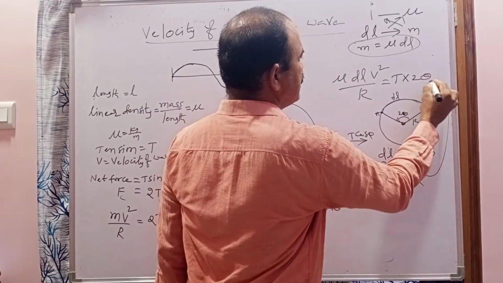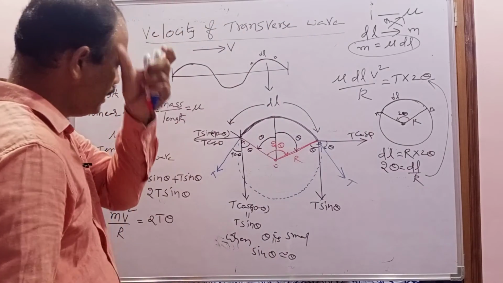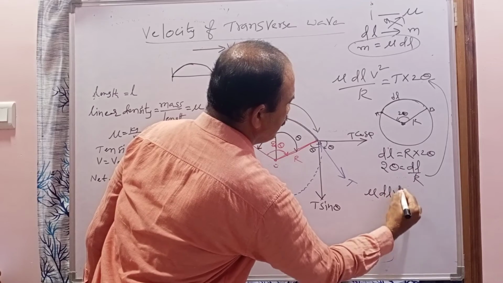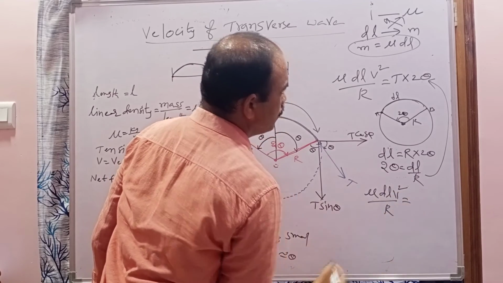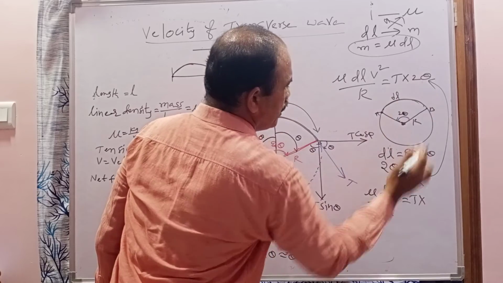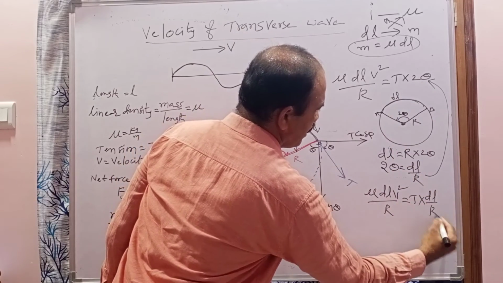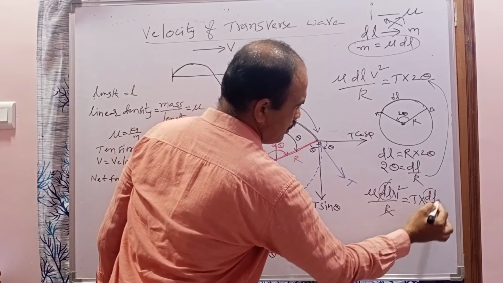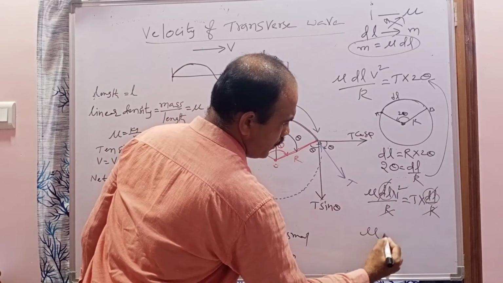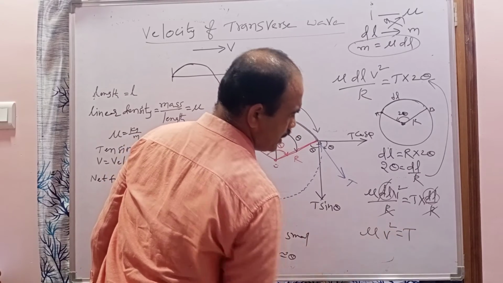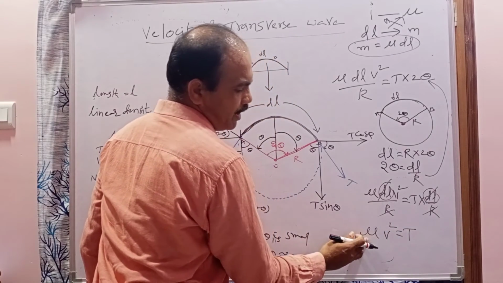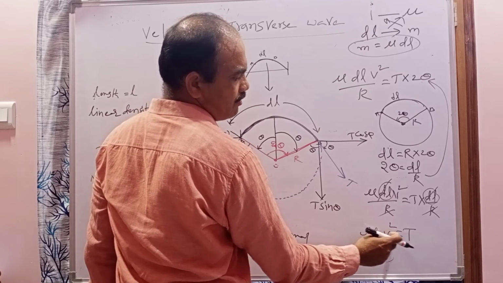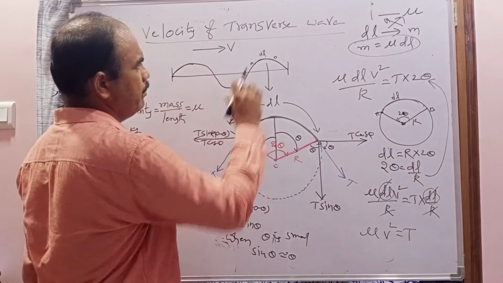Now substitute in this equation. So what do you get? mu dl v square by r equals T into 2 theta. 2 theta means dl by r. Now which cancel? r and r cancel. So this dl will be cancelled. What is here? mu v square equals tension. The product of linear density and the square of the velocity of the wave equals the tension developed in the string.